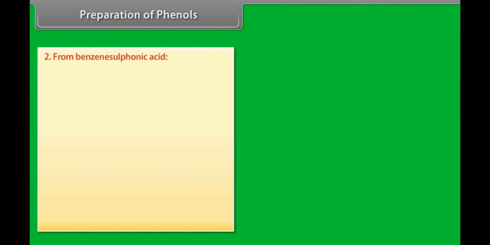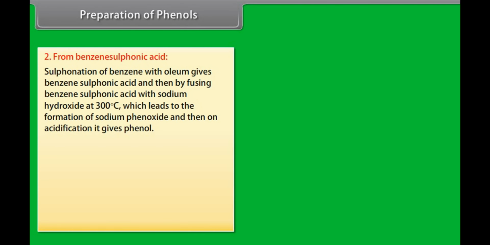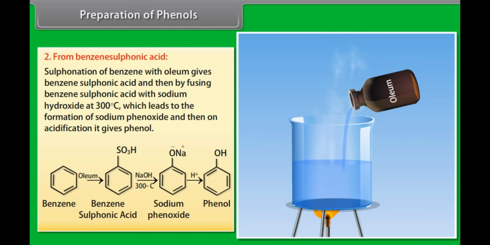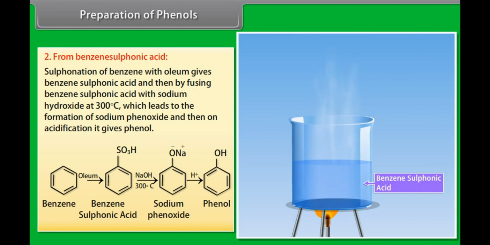From benzene sulfonic acid. Sulfonation of benzene with oleum gives benzene sulfonic acid, and then fusing benzene sulfonic acid with sodium hydroxide at 300 degrees Celsius leads to the formation of sodium phenoxide, and then on acidification it gives phenol. Benzene is sulfonated using oleum to form benzene sulfonic acid, and then on heating with sodium hydroxide it forms sodium phenoxide. On acidification of the solution it results in phenol.